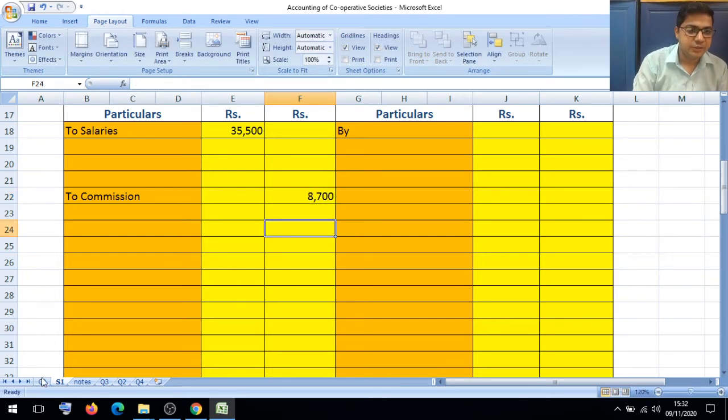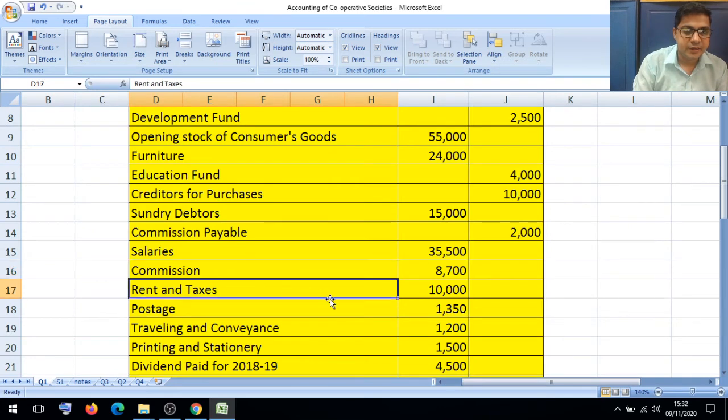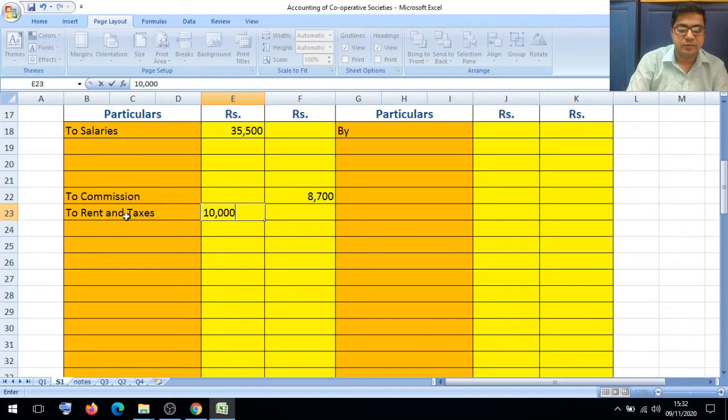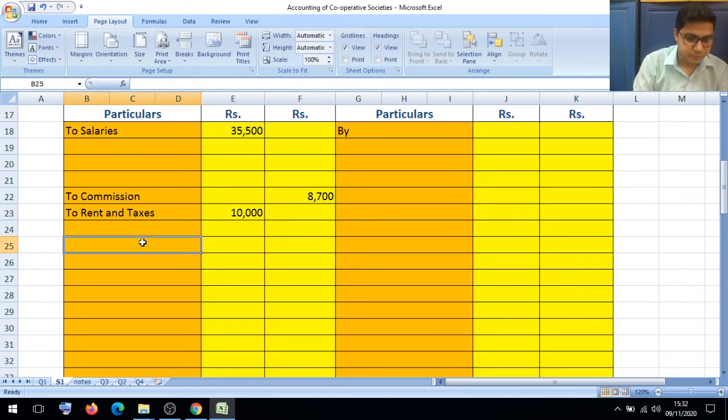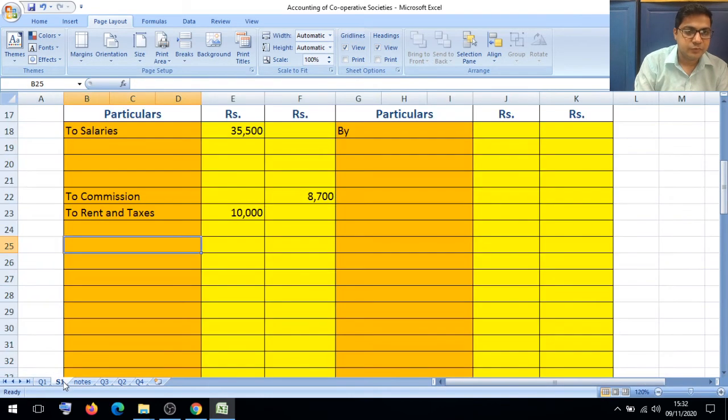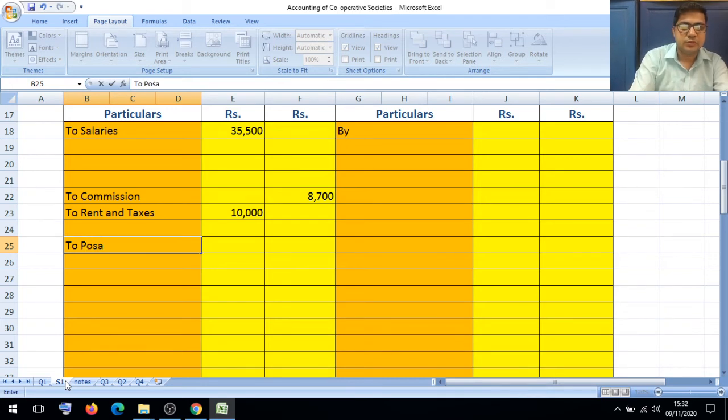After recording the commission, next item is rent and taxes 10,000. So rent and taxes we will write here to rent and taxes. Inner column we have to write there is a one adjustment of the rent. Then after recording the rent, postage 1350 to postage, outer column 1350.